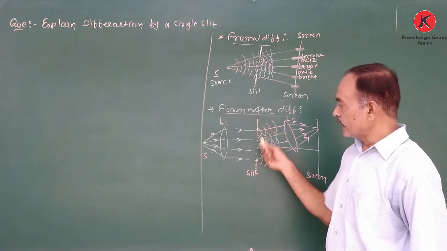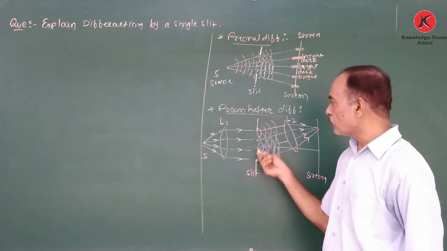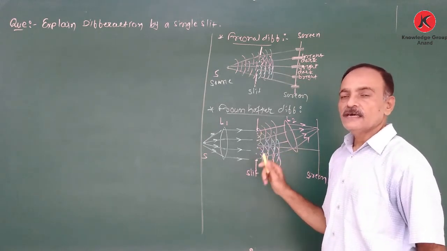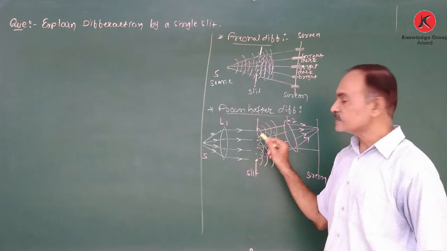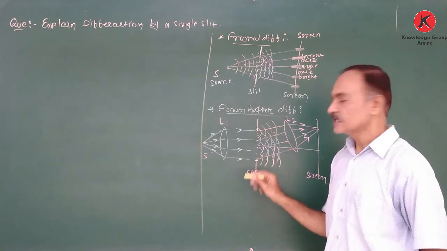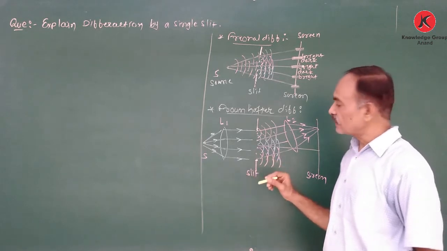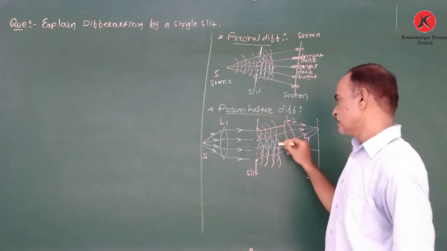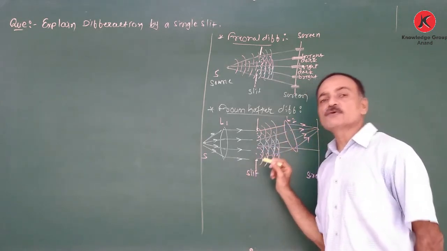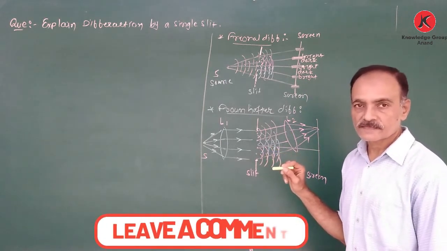So, according to the Huygens principle, all the points in the slit behave as independent secondary sources and produce secondary spherical waves. These spherical waves propagate in the medium and superpose on each other.